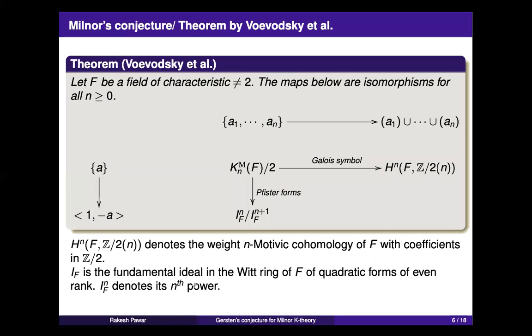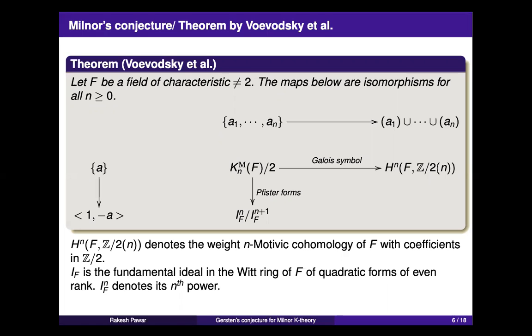Okay, so now let me connect this Milnor K theory with some other non-trivial things that people want to understand. That was the motivation for Milnor when he invented Milnor K theory. He was interested in studying quadratic forms. So he took a field which is of characteristic not equal to 2, and he was interested in studying quadratic forms over the field F.